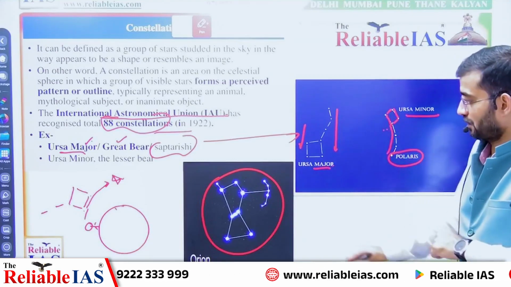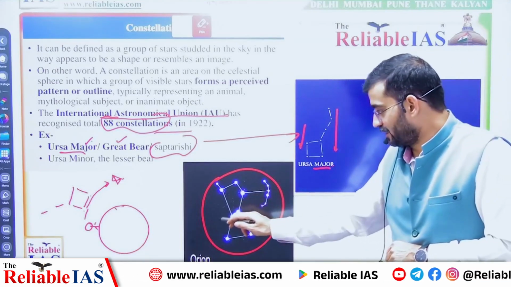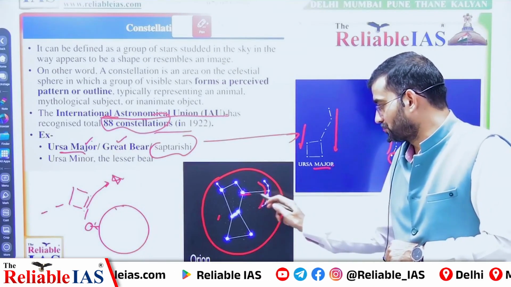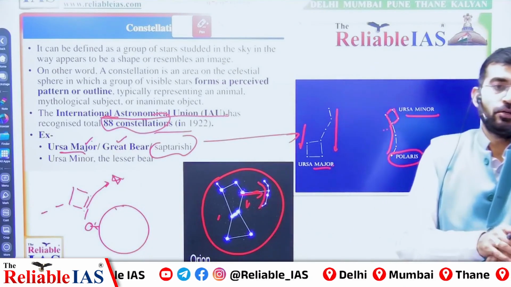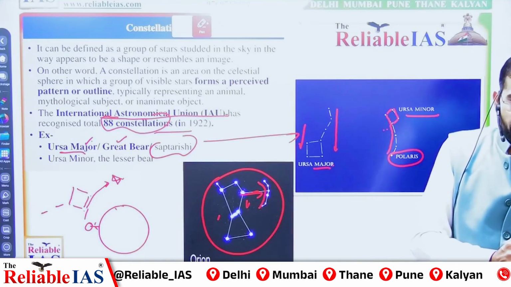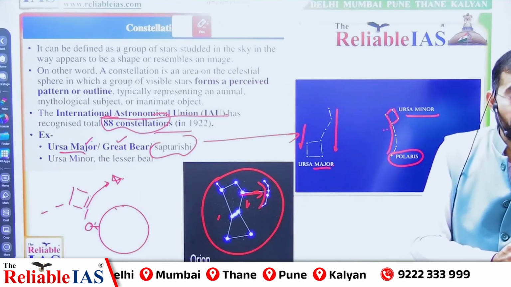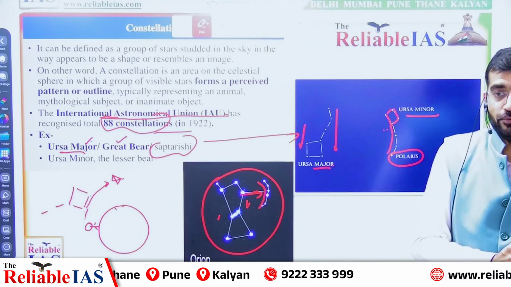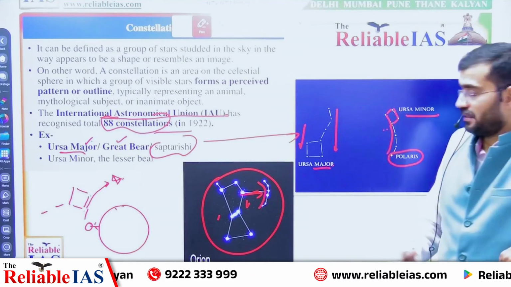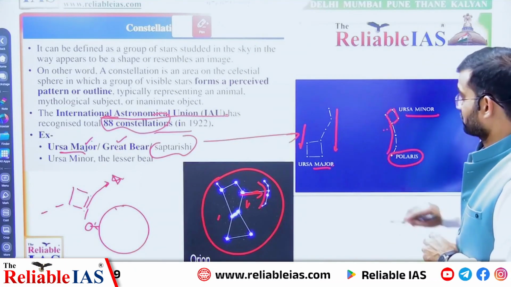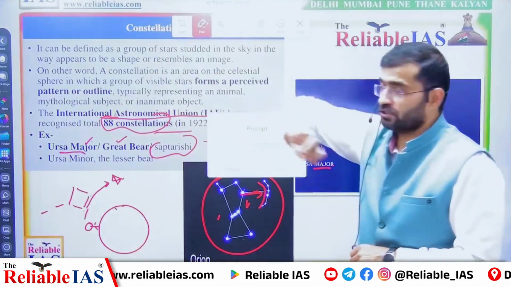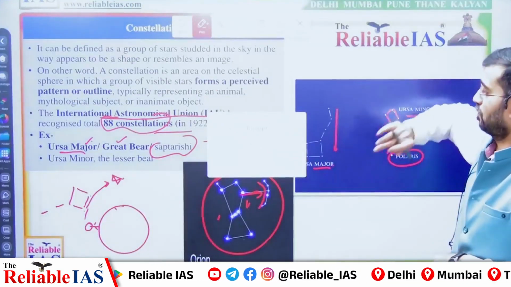Similarly, this bow and arrow type of constellation is called Orion. Orion is the name of the Greek god of war. Okay, so we learned constellations.